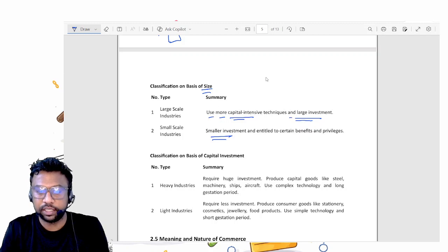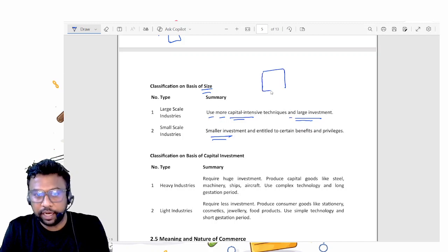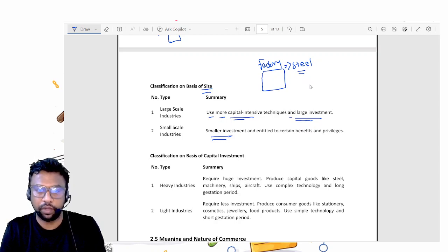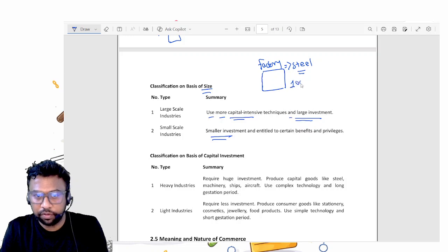Large scale industry, for example, you are a factory, let us say you are manufacturing steel. This steel comes under heavy industry. For this you will require an investment of, let us say, 1000 crores to set up this factory. That is called large investment.